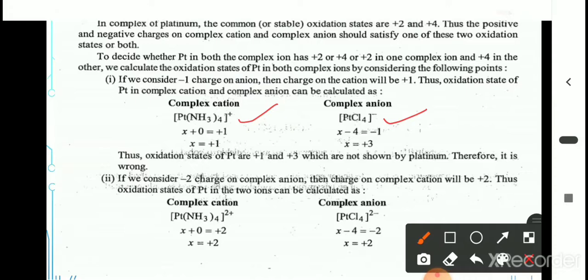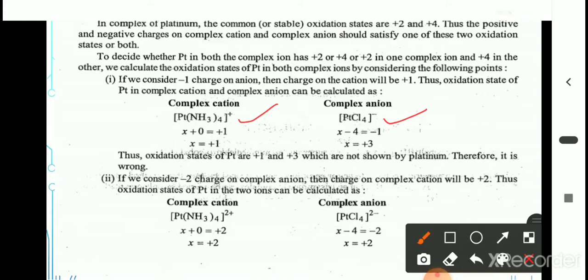When we take +1 and -1 charge, then X is equal to +1 for the cationic complex ion. For the anionic complex ion, we get X is equal to +3. But platinum does not have +1 and +3 oxidation states. Then the charges +1 and -1 on the complex ions are wrong.